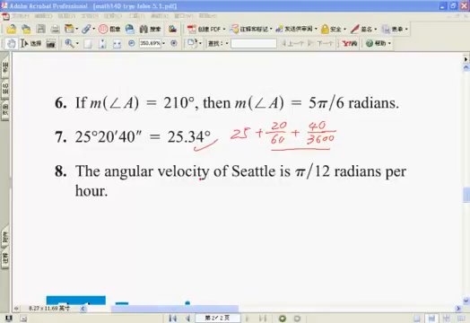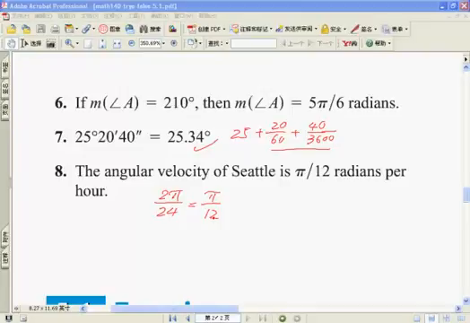So tell me, in how many hours does the Earth make one revolution? 24 hours, right? So one revolution means 2 pi. 2 pi divided by 24, you get pi over 12.